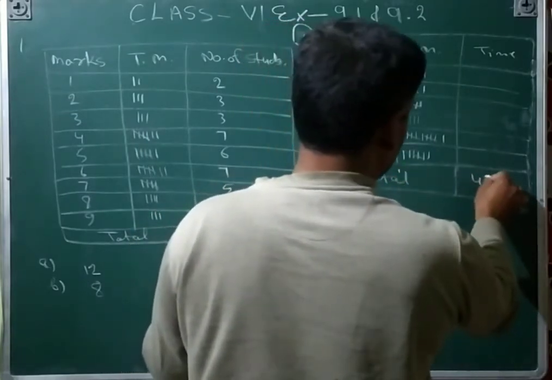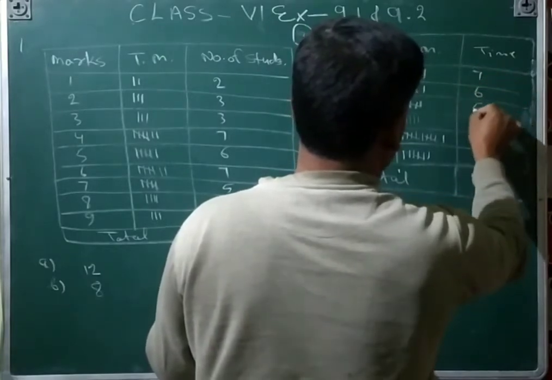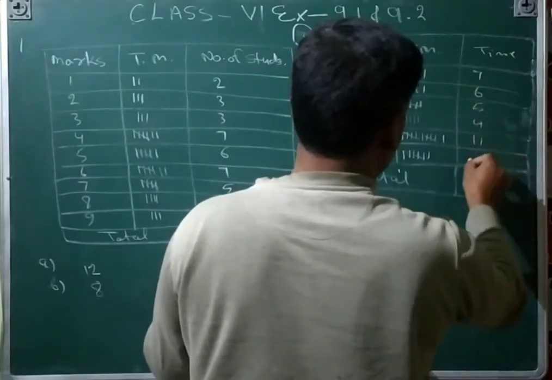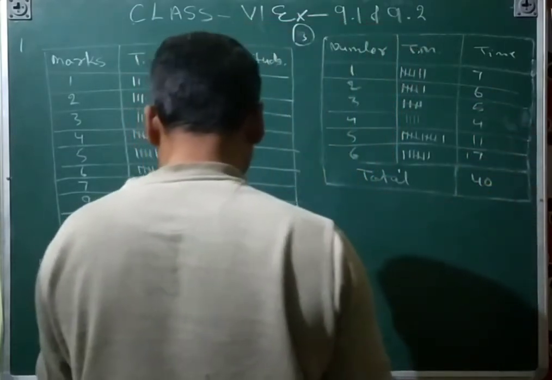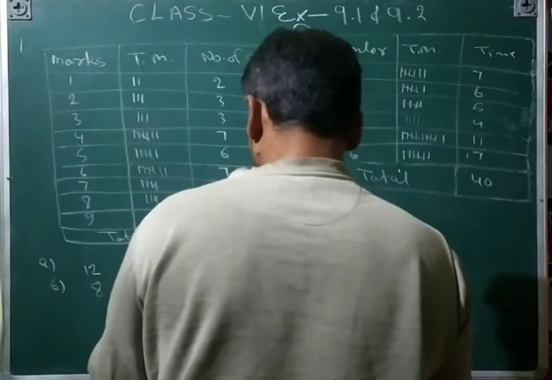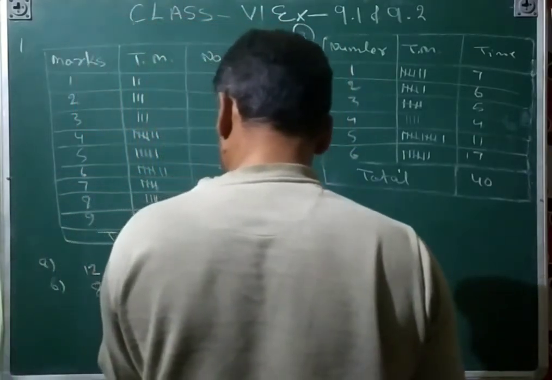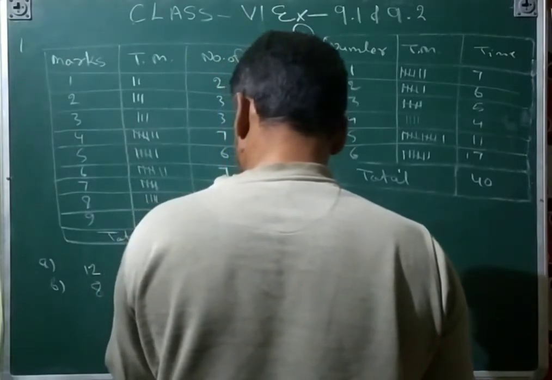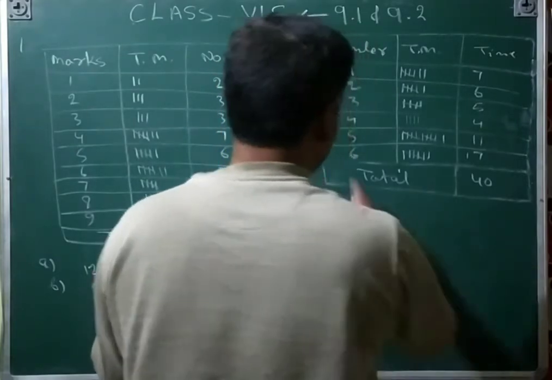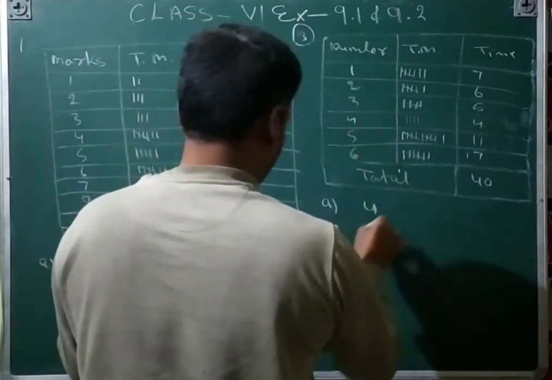The total must become 40, that is 7, 6, 5, 4, 11, 7. The sum of these must come here. And then A part: the minimum number of times, which came 4 times, so A is 4.